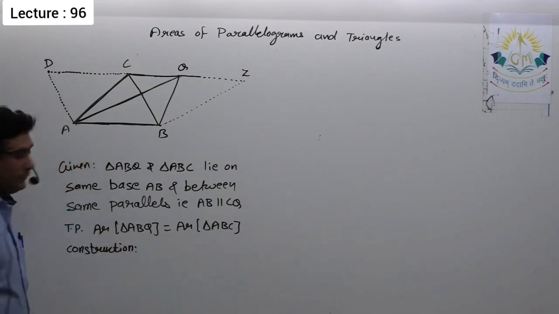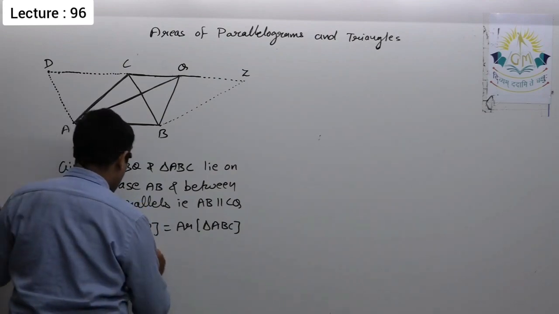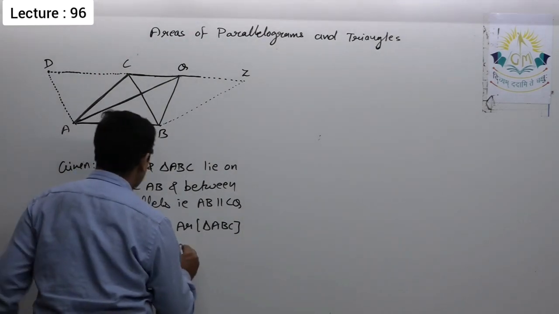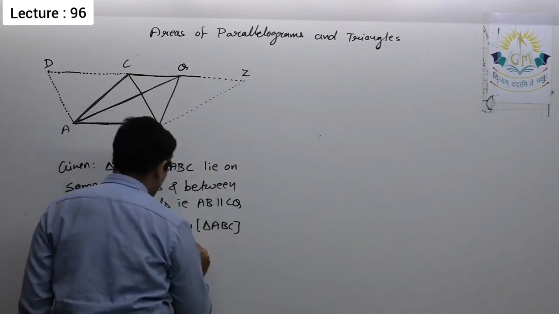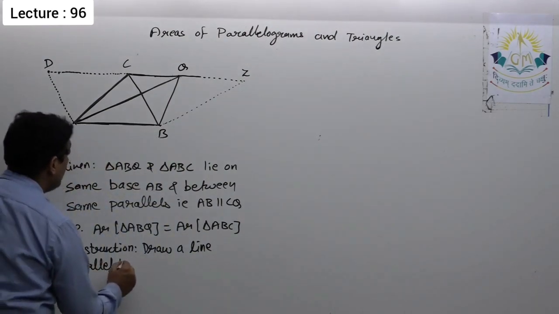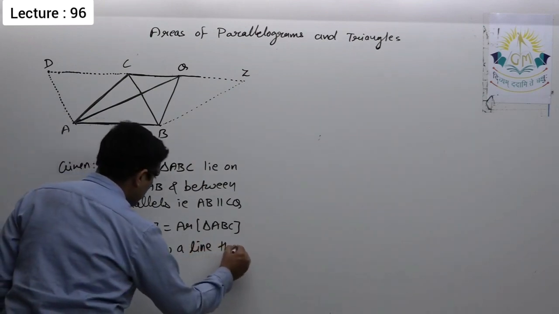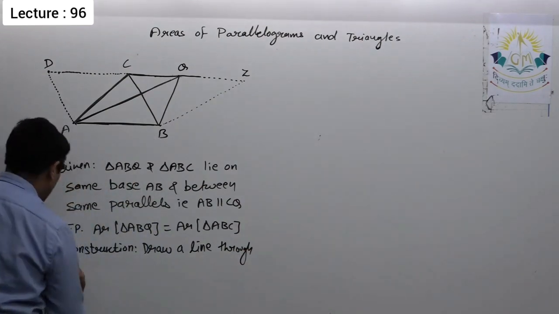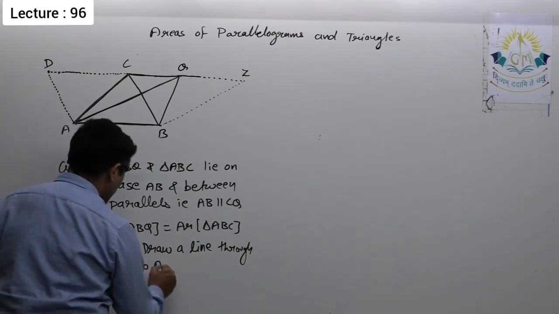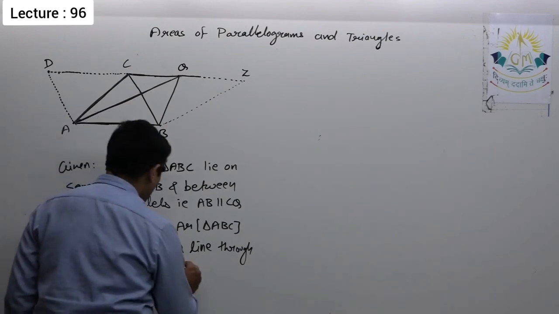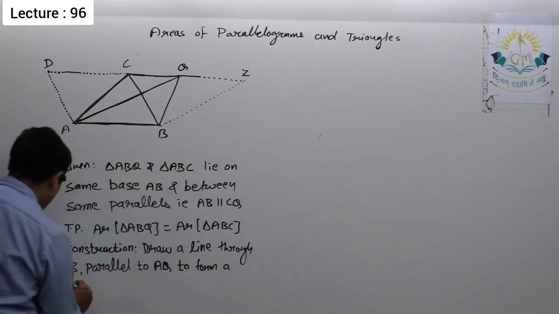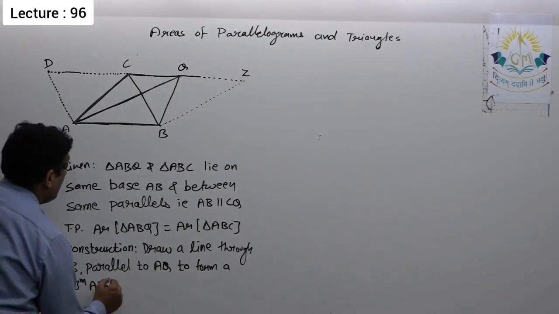Construction: draw a line through B parallel to AQ, to form a parallelogram ABZQ.